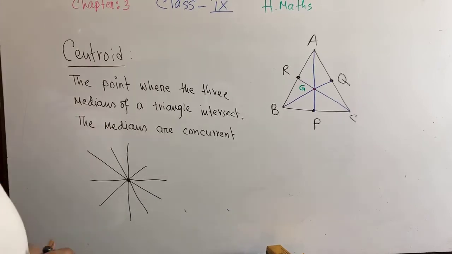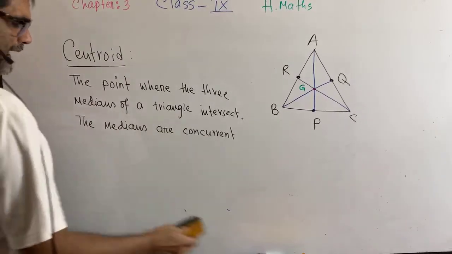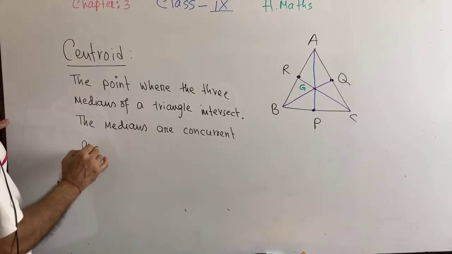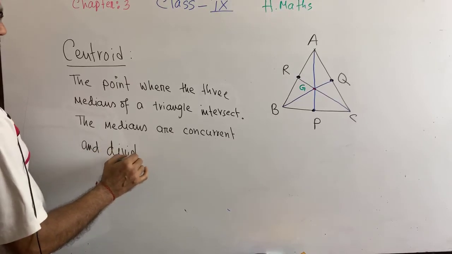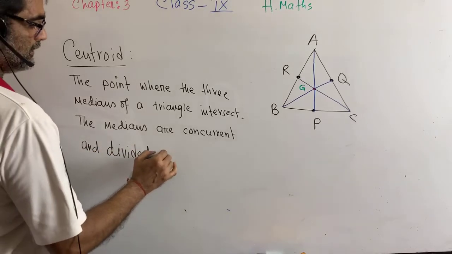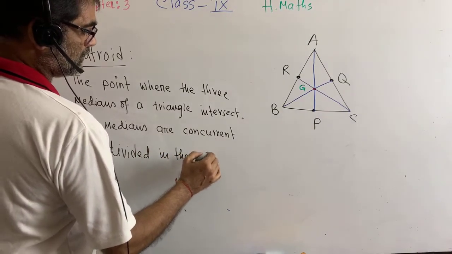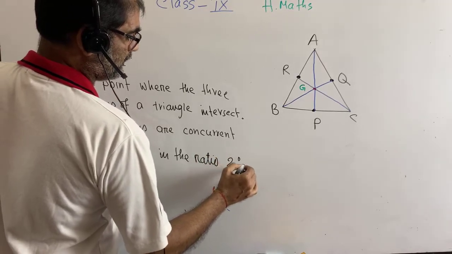The medians are concurrent and divided in the ratio 2:1.